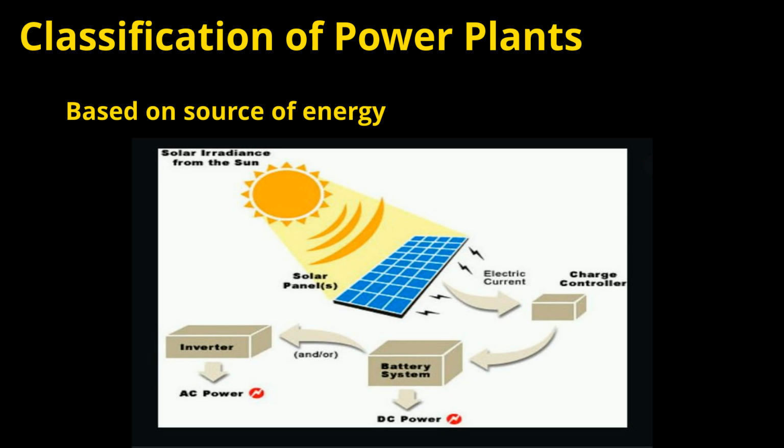When the sunlight hits a PV panel, the PV panel delivers DC power and it will charge the battery via a charge controller. And the DC battery is connected to the inverter. Now the inverter converts DC power to AC power. And from that, we transmit AC power to the loads. This is the main block diagram of PV generation or photovoltaic generation.